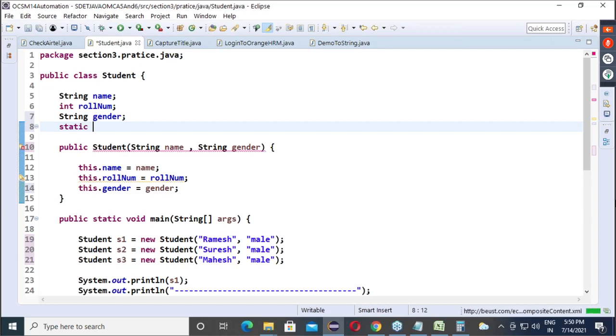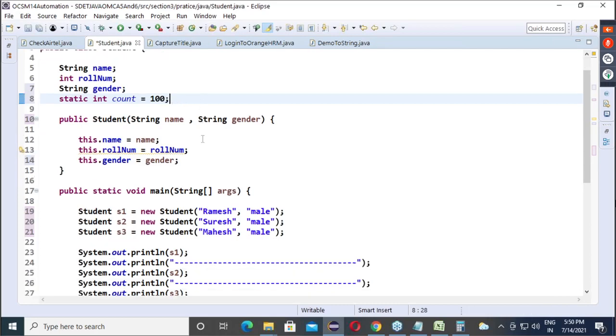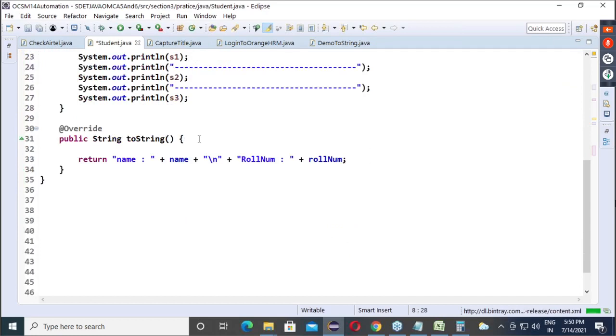It will be carried forward. So I am using static int, let's say we will say count equals to 100. So I am saying boss, by default the roll number starts from 100.